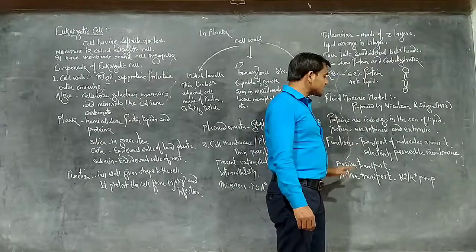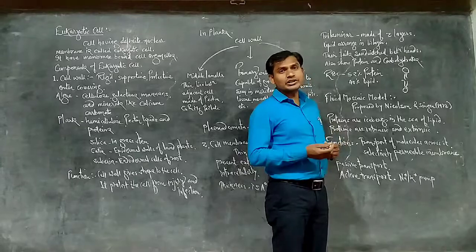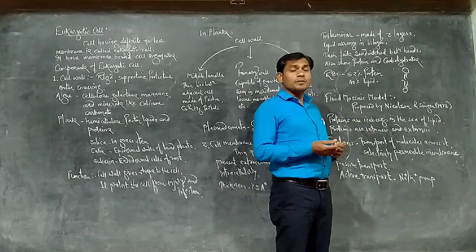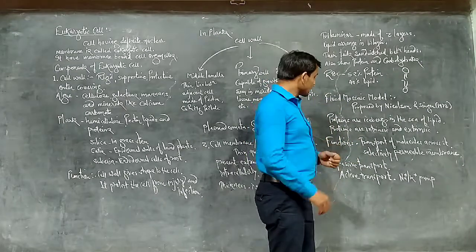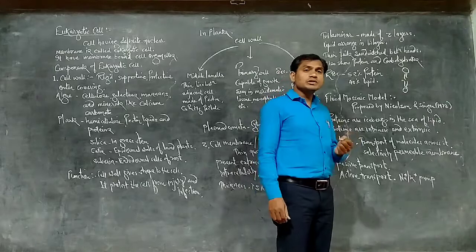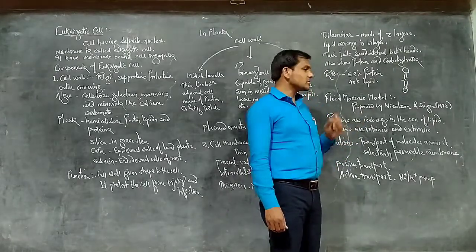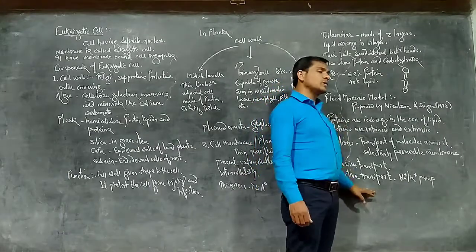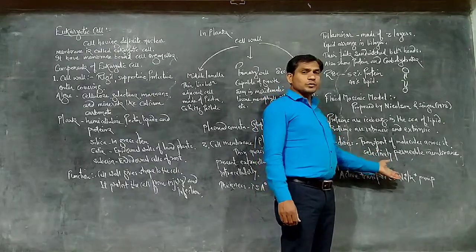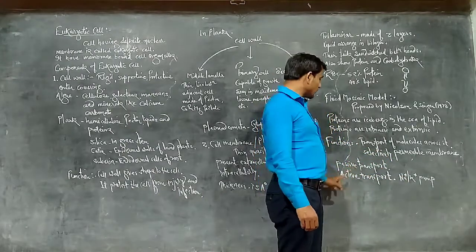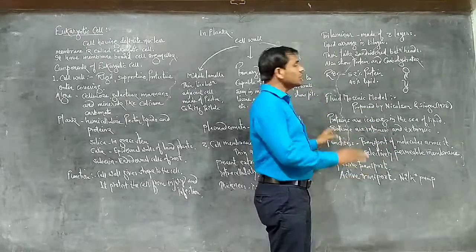In active transport, some molecules are transported against the concentration gradient. They transport from low concentration to high concentration, which is against the concentration gradient. So they use energy for transportation, in the form of ATP, and such transportation is called active transport. The sodium and potassium pump, the transport of sodium and potassium across the membrane, is an example of active transport. It requires energy. So this is about the plasma membrane.